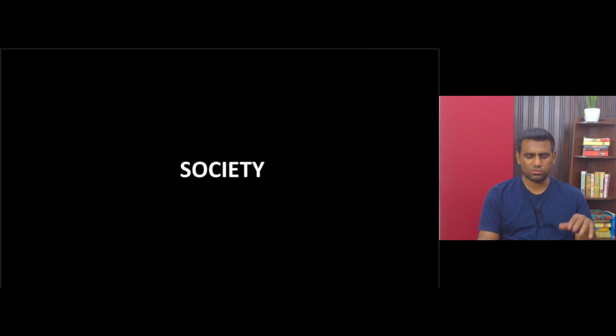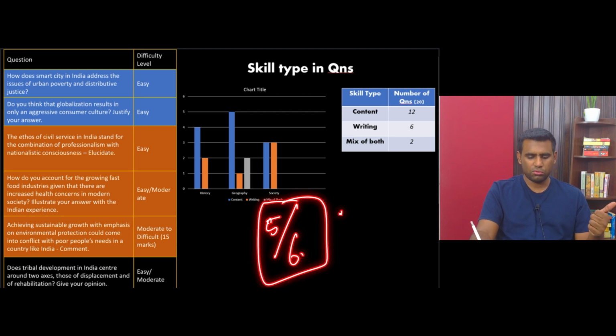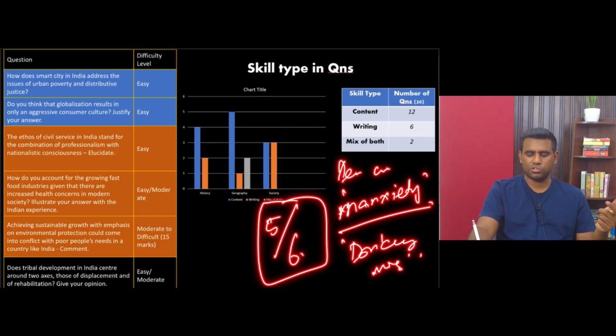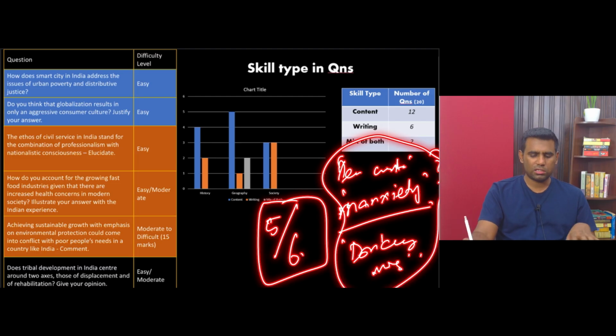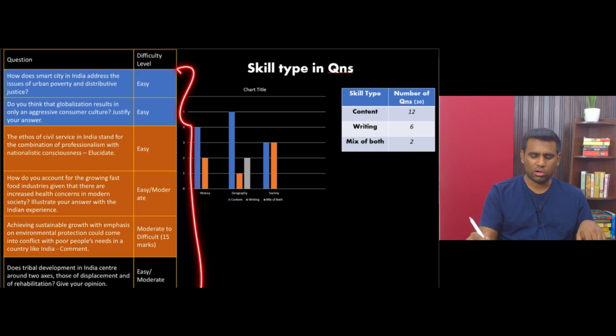Next we move on to the topic of society. In society, I would say that there were 5 easy questions out of the 6 questions asked, because as I told you, not a single question is difficult to interpret. Let's imagine if I ask you a term like manxiety, would you even know what that is? A term like donkey migration, do you know what that is? A term like demographic winter, which was asked last year, do you know what it is? These types of questions make the paper difficult, but fortunately or unfortunately, there is no such question at all among the 6 questions asked.